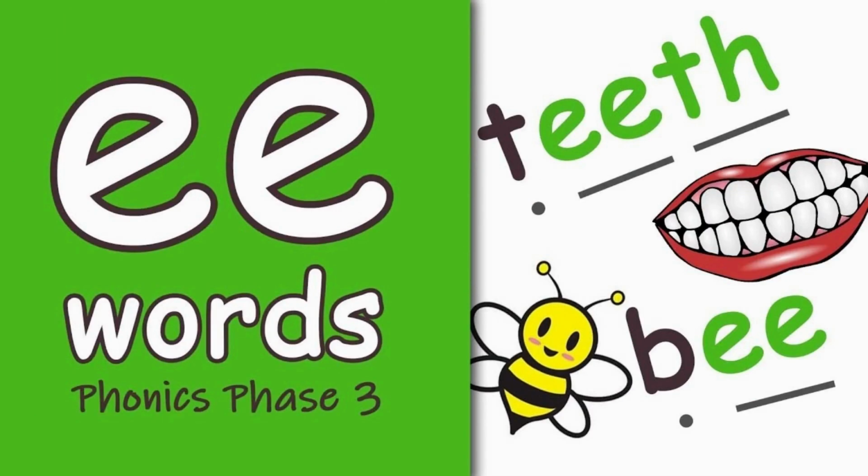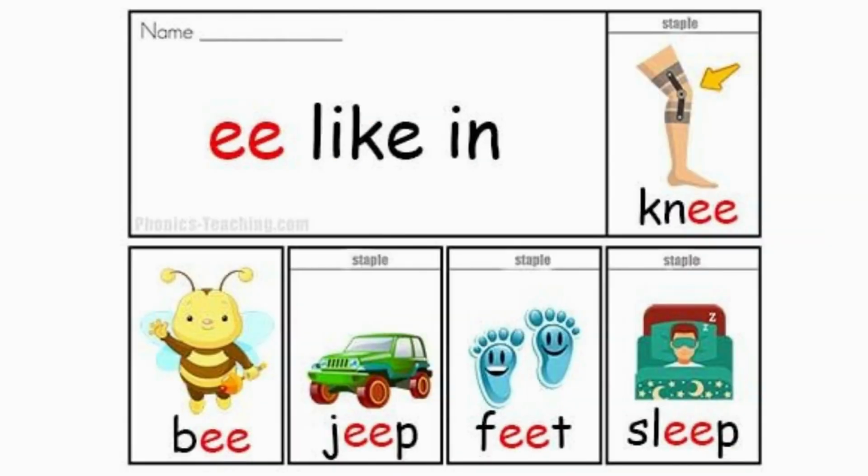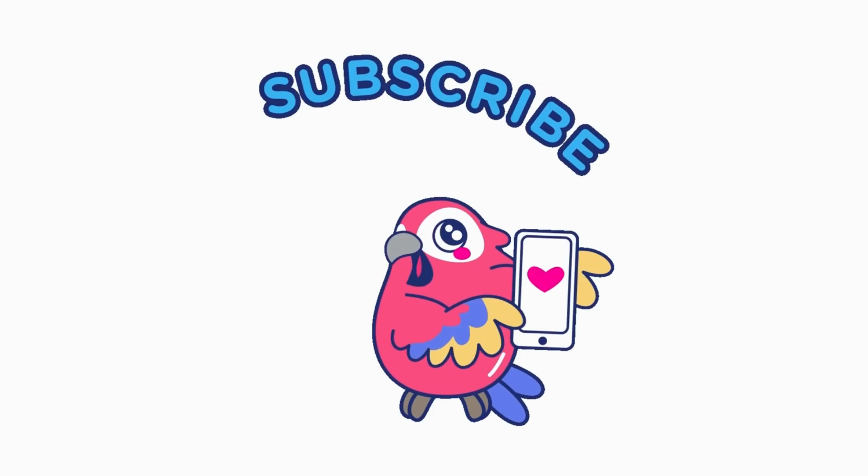Here are some examples. T, ee, th, teeth. B, ee, bee. E like in the word bee. J, ee, p, jeep. F, ee, t, feet. S, l, ee, p, sleep. In the word knee, K is silent, so it's n, ee, knee.